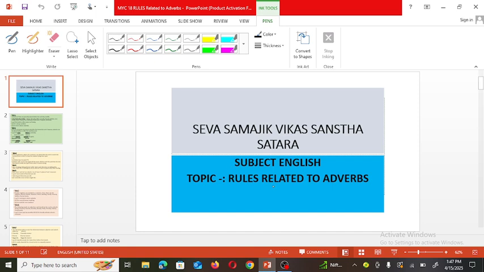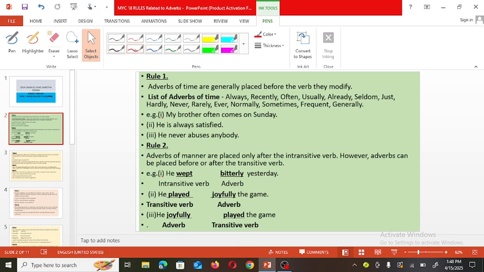In today's English session, we are going to discuss rules related to adverbs. What do you mean by adverb? The word which gives extra information about the verb is known as adverb. For example, if we take one example, Raju walks slowly. So here slowly is the manner how the action took place. So slowly is adverb. Slowly is what? Adverb. So let's see rules related to adverb.